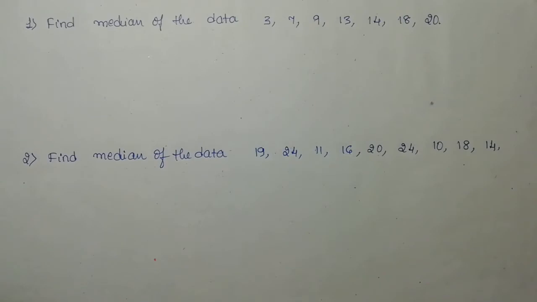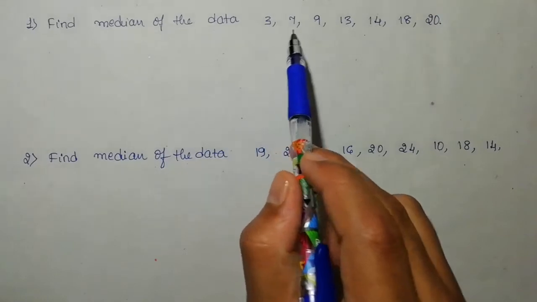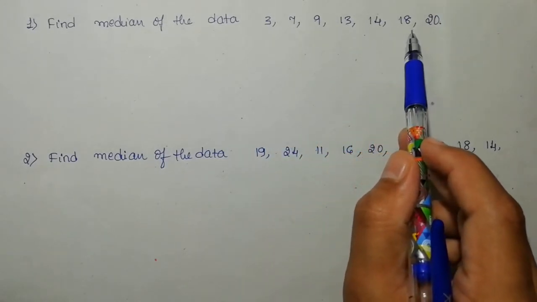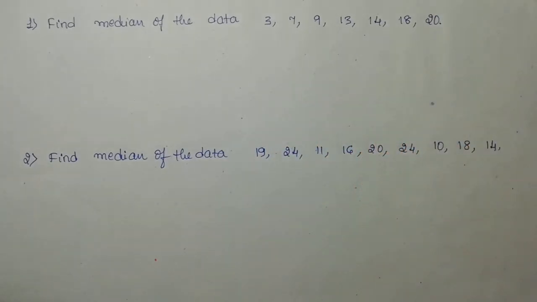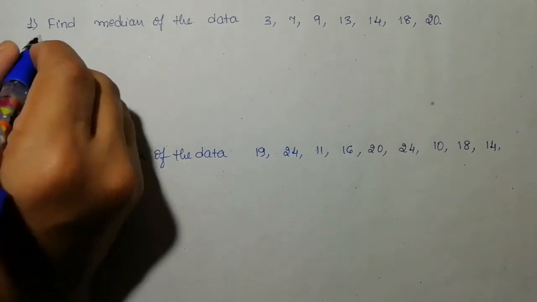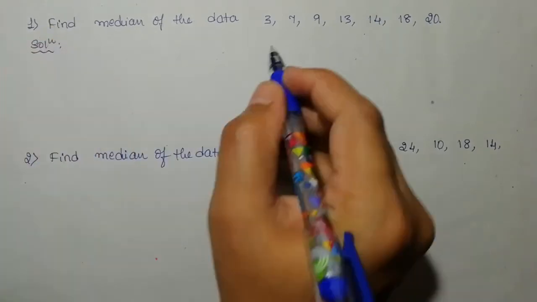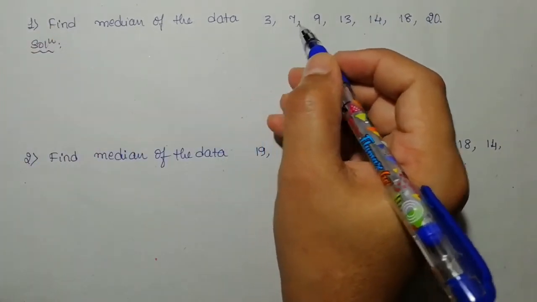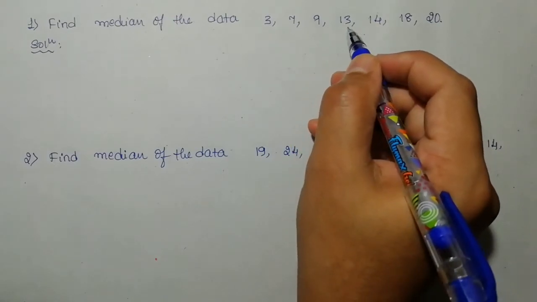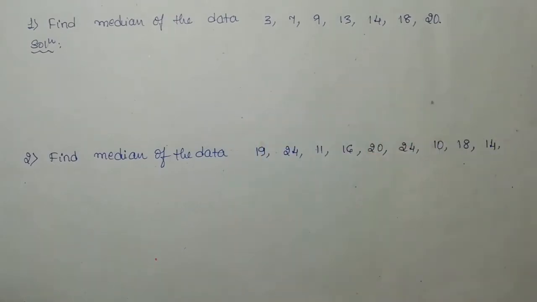Look at the first example I have given to you. Find the median of the data 3, 7, 9, 13, 14, 18, 20. First you need to write down all these observations in ascending or descending order. Now if you look at the data, 3, 7, 9, 13, 14, 18, 20, it is already in ascending order.